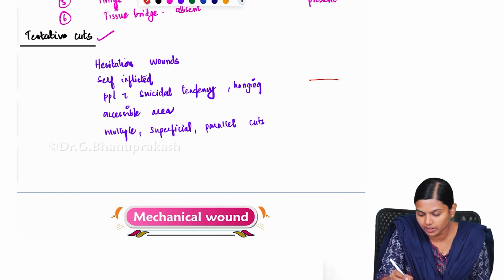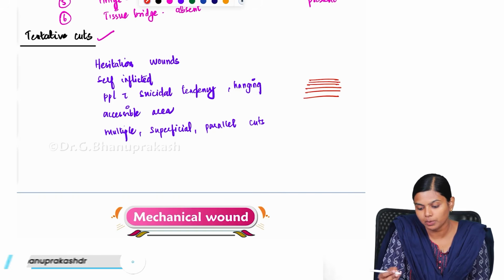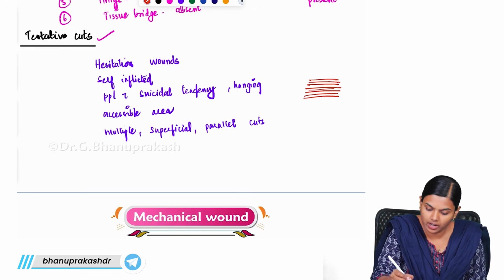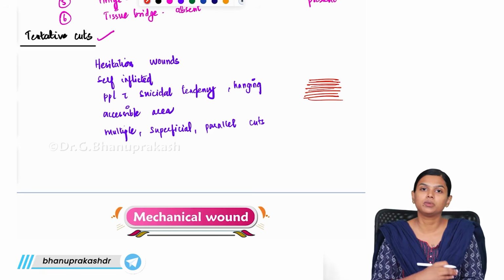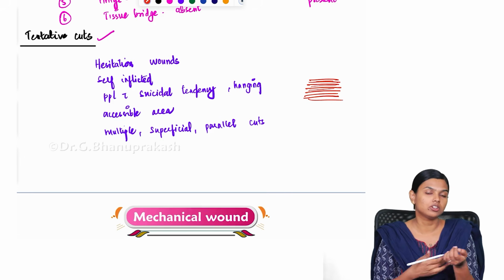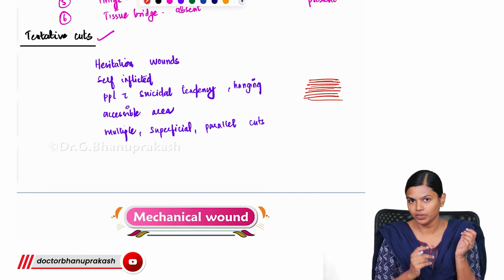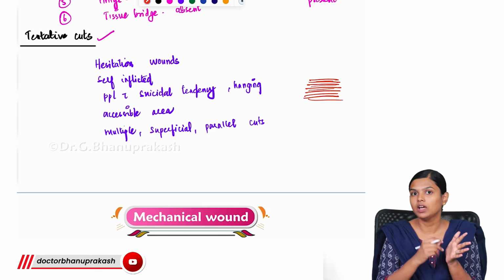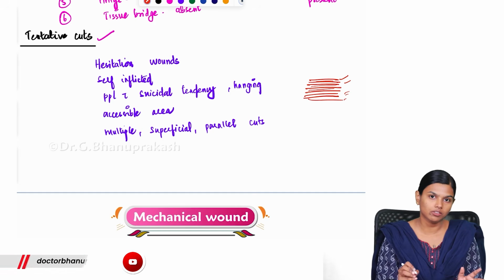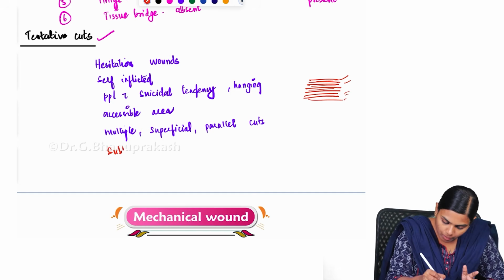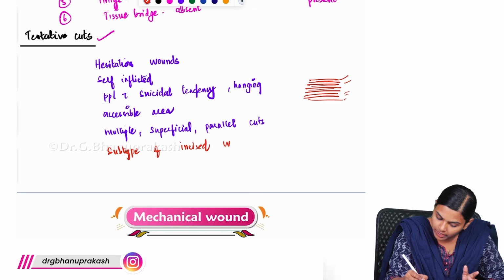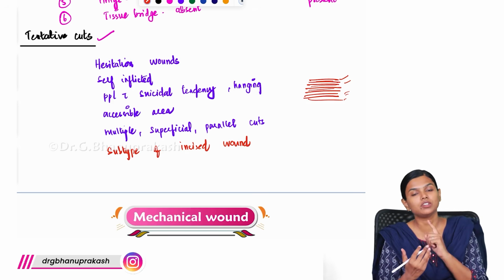Most commonly we will be seeing them over the wrist. In the wrist there will be a series of cuts. There will be multiple cuts. You will be seeing them parallel, and they will also be superficial. You will have these continuous cuts over the wrist. Sometimes it will be confusing, like there could be some imprinted abrasion or something, so you have to look at that. If very superficial, multiple cuts like this are seen, then it has to be a tentative cut, which is a subtype of incised wound.